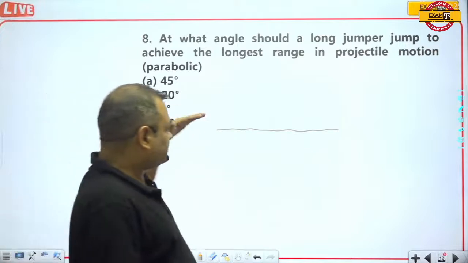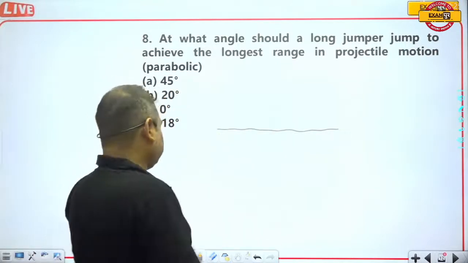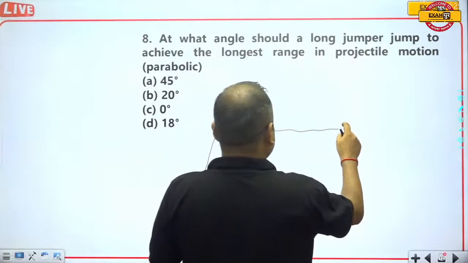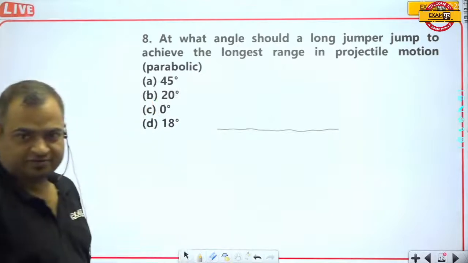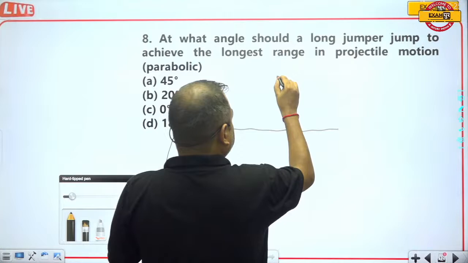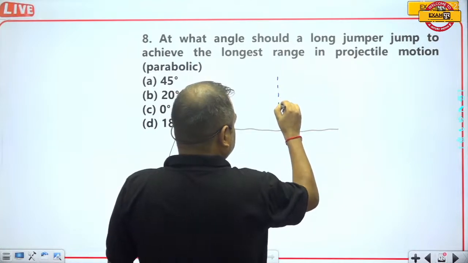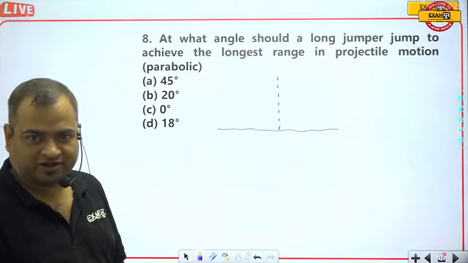Any line that is parallel to the ground is known as the horizontal line. Any line that is perpendicular to this line, which makes a 90-degree angle with the ground, is known as the perpendicular line.